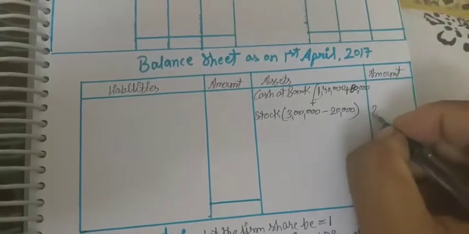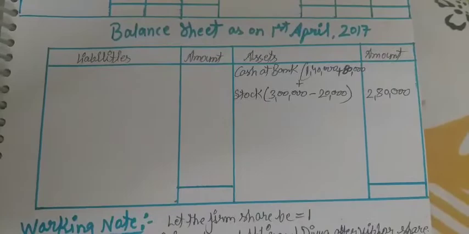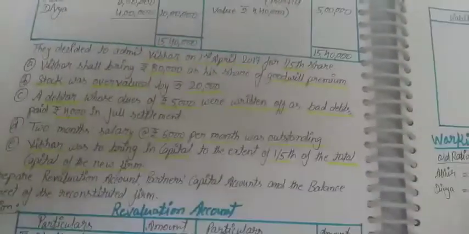So the balance will be 2,80,000 as the current value of stock. This adjustment is already done.